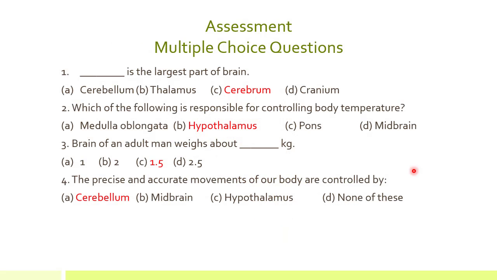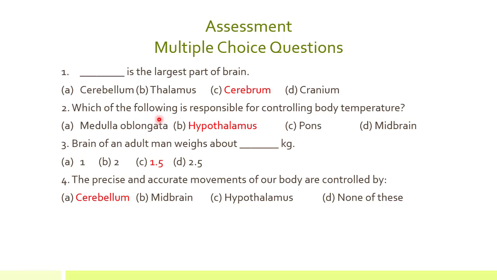Now we are going to discuss some multiple choice questions related to this topic. Number 1, which is the largest part of our brain? The options are cerebellum, thalamus, cerebrum or cranium. The correct option is cerebrum. It is the largest part of brain.